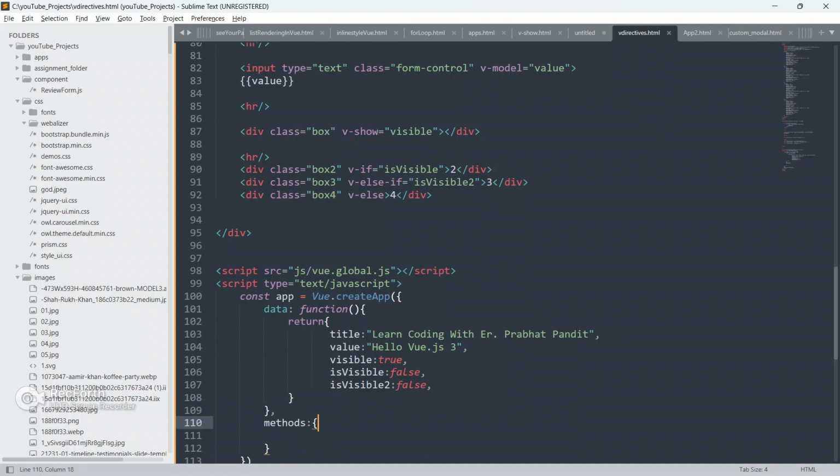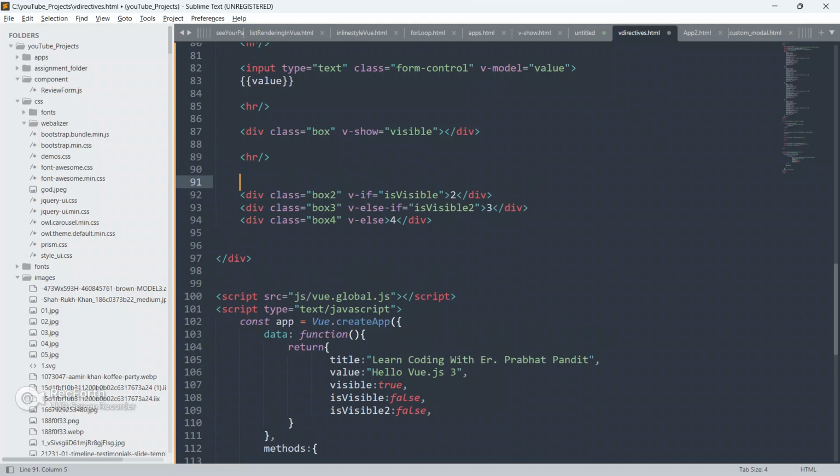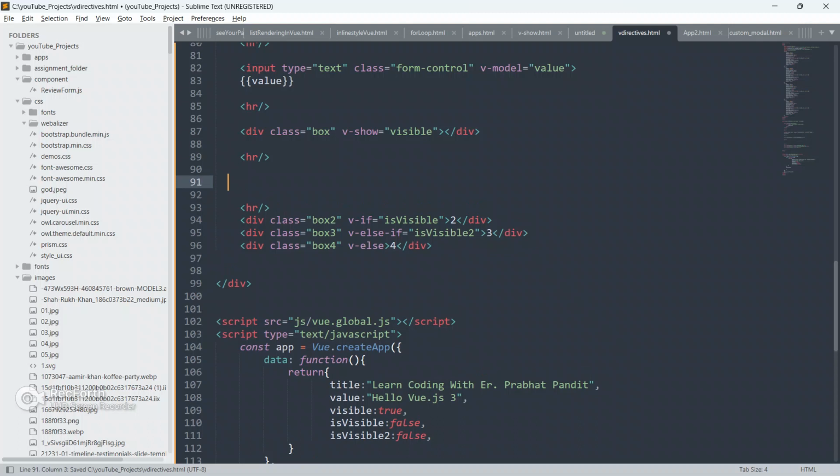Now guys let me just create one button. Below this div give HR.